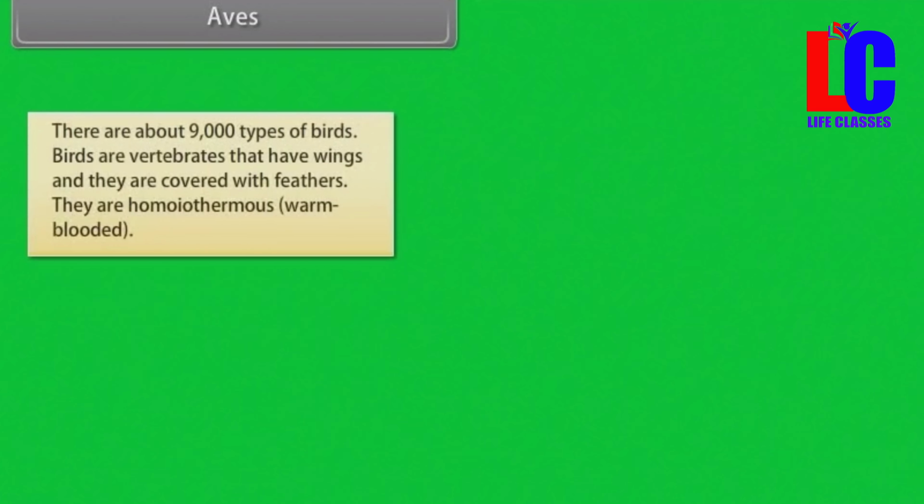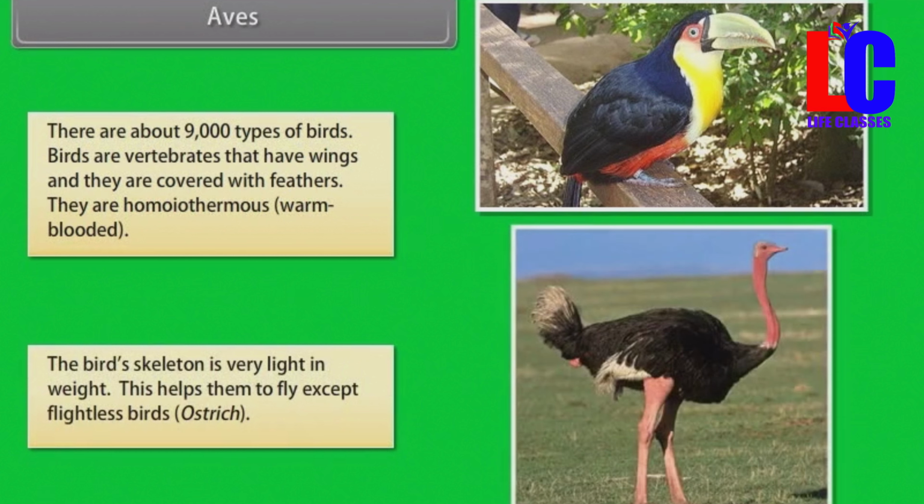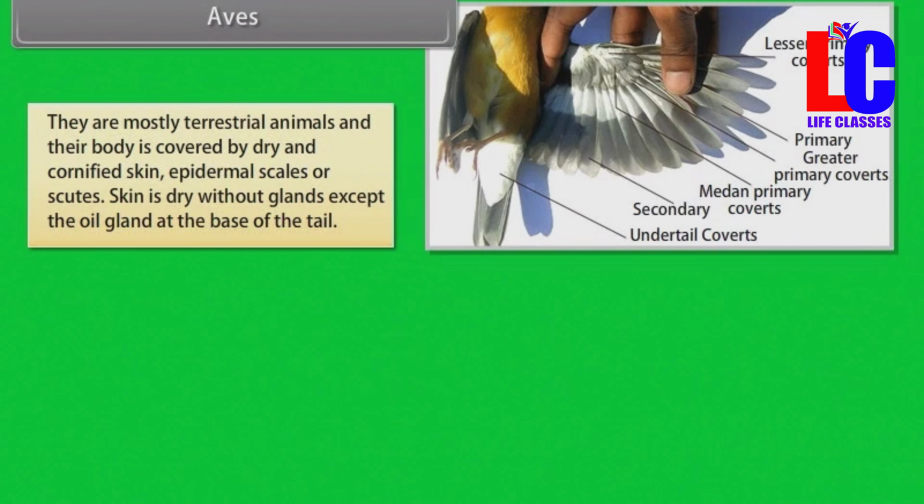Aves. There are about 9,000 types of birds. Birds are vertebrates that have wings and they are covered with feathers. They are homeothermous or warm-blooded. The bird's skeleton is very light in weight. This helps them to fly, except flightless birds, for example ostrich. Skin is dry without glands, except the oil gland at the base of the tail.